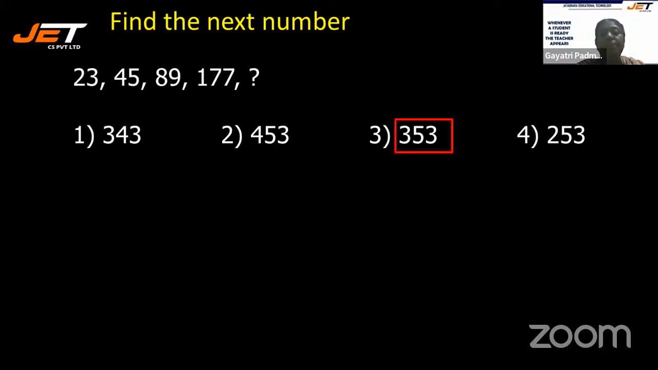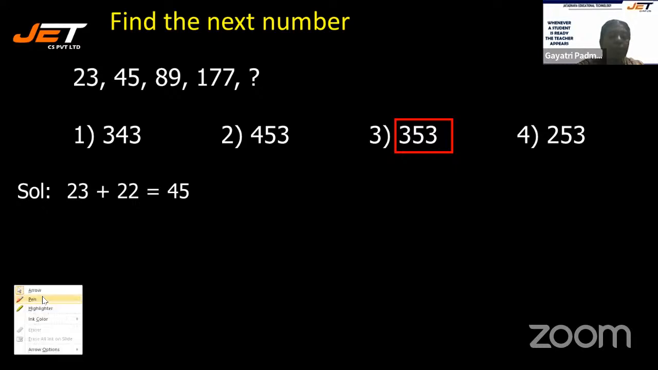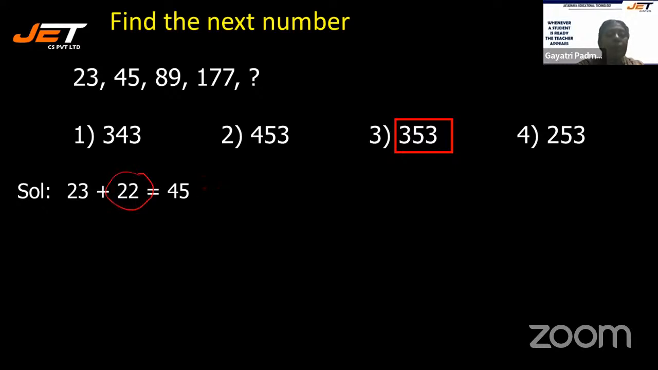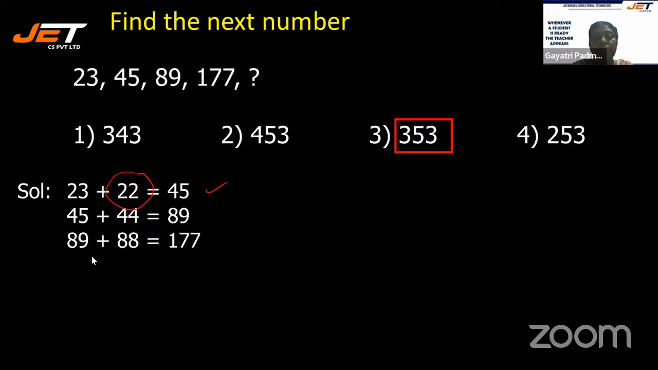Let's check the answer. Your answer must be 353. How? If you add what number to 23, you will get 45? If you add 22, isn't it? If you add 22 to 23, you get 45, right? See the next one. If you add what number to 45, you get 89? If you add 44, right? Likewise, to 89, if you add what, you will get 177? If you add 88, isn't it?